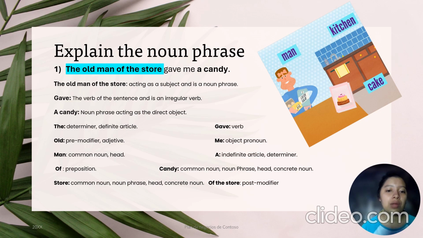The, determiner, definite article. Old, premodifier, adjective. Man, common noun. Of, preposition. Store, common noun, noun phrase, concrete nouns. Gave, verb. Me, object pronoun. A, indefinite article, determiner. Candy, common noun, noun phrase, concrete nouns. Of the store, both modify.